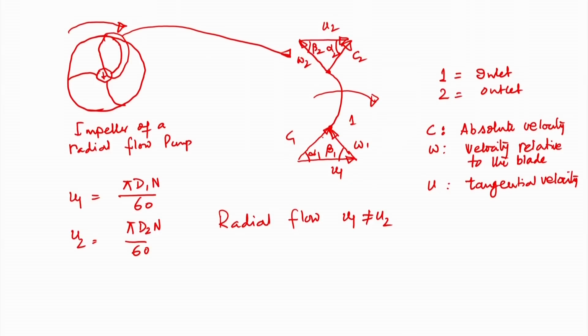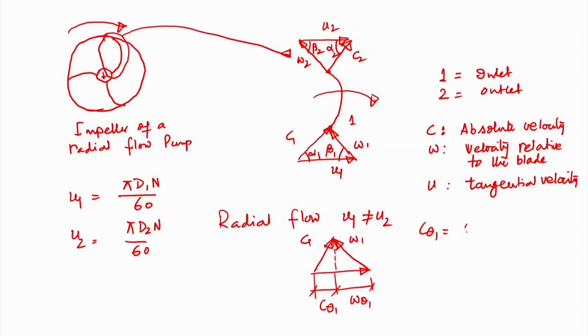Now, if we draw the inlet velocity triangle separately, we will get it like this. This is U1, this is C1, this is W1. The component of absolute velocity in the tangential direction is known as C theta 1, and the component of relative velocity in the tangential direction I call W theta 1. These are very important when I discuss the Euler equation of turbo machines.